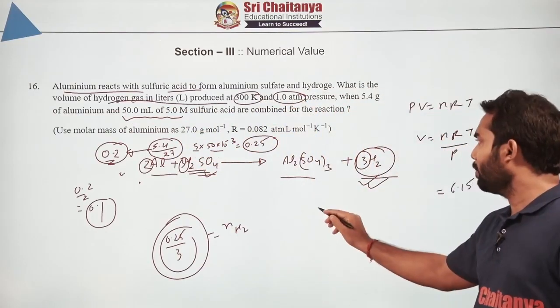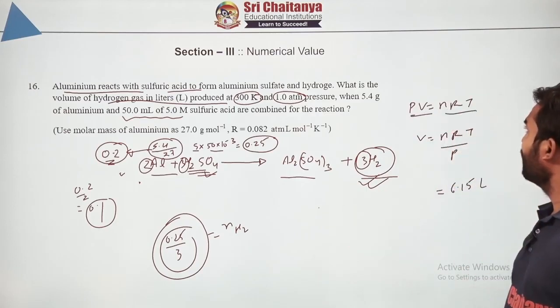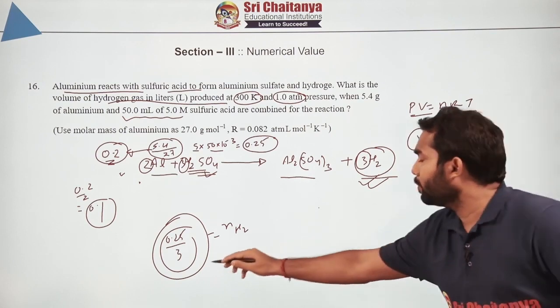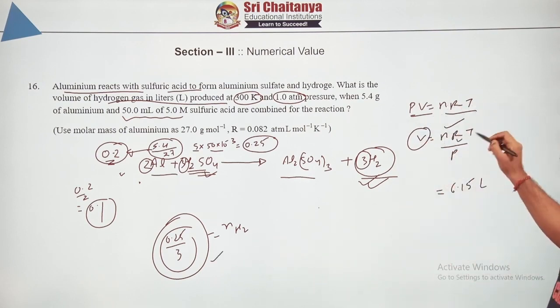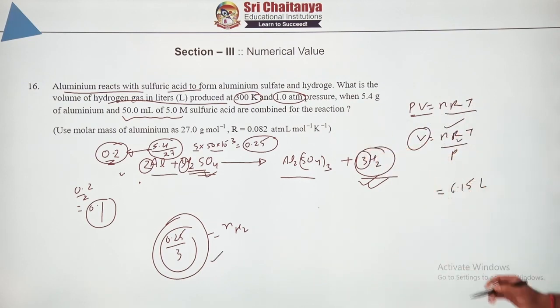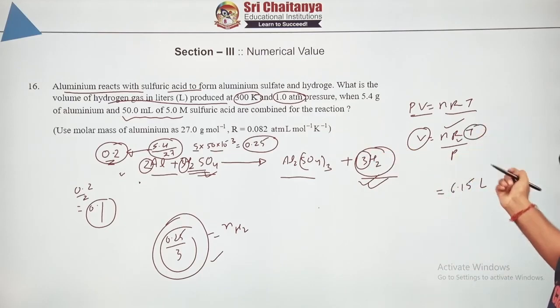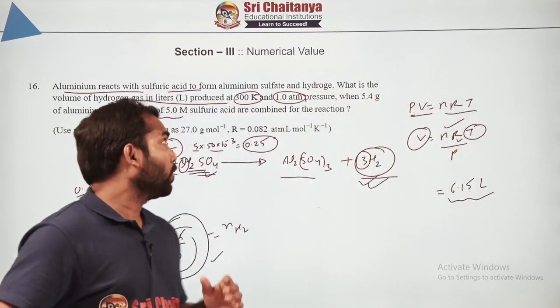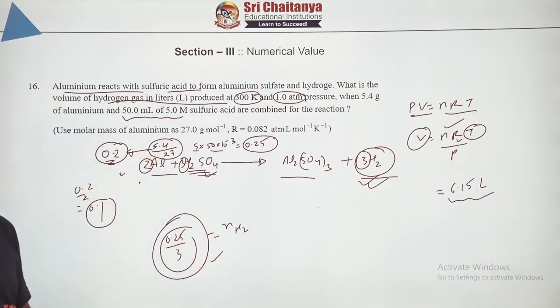It is very simple. You simply apply PV equals nRT. Volume you have to figure out. Moles you already calculated. Substitute it. R you know, the value is already given, 0.0821, and the temperature is also given. If you calculate, you will get 6.15 liters. Okay, so that's it for question number 16. Let's look at question number 17.